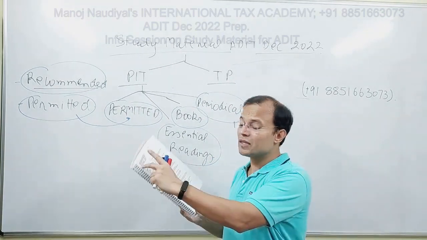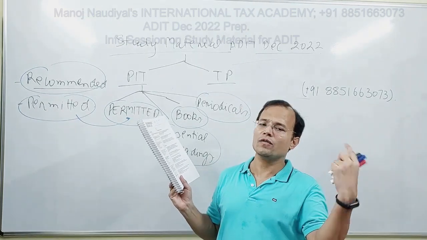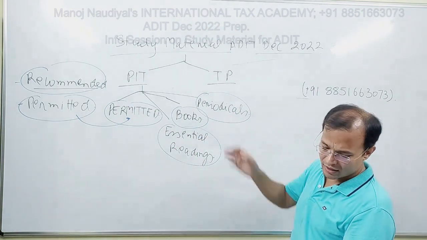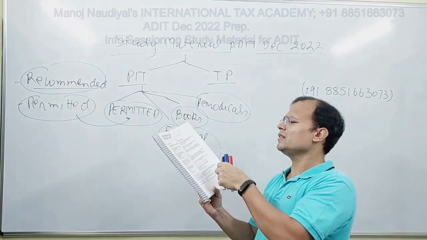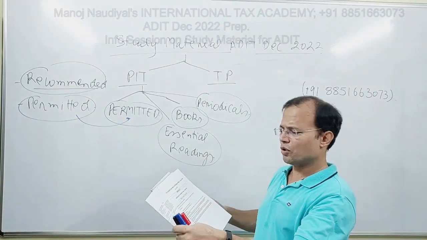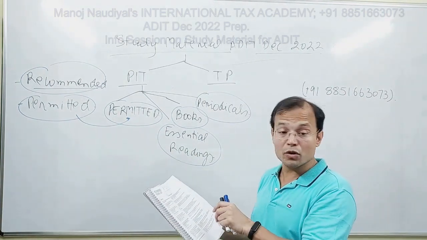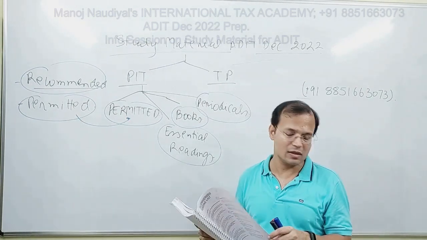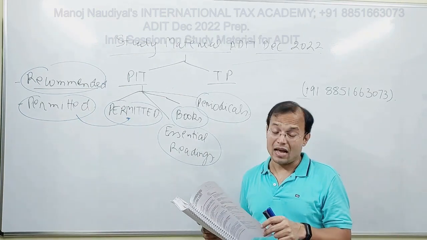Fine. So apart from these 5 books, nothing is permitted. You might read any of the books in the remaining three categories: essential readings, books and periodicals. I'm not going to go through them. And there are good books. Professor Klaus Vogel's book is mentioned, and it's the gold standard as far as tax treaties are concerned.